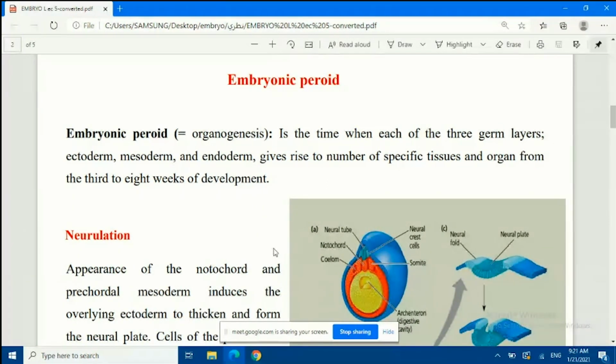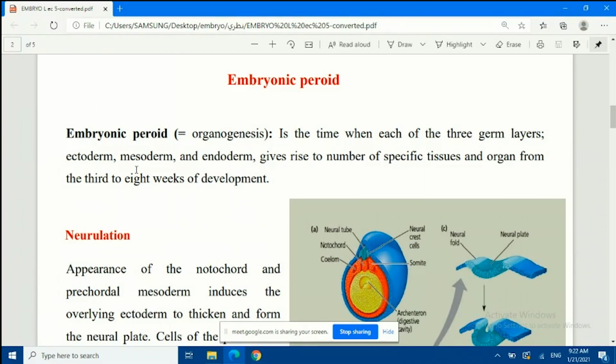Okay, I always ask: embryonic development starts from dash to dash weeks of development. You will tell me 3rd to 8th. You will tell me, how is it 3rd, we do not even have 3 germ layers yet. It just starts whenever 3 germ layers form.